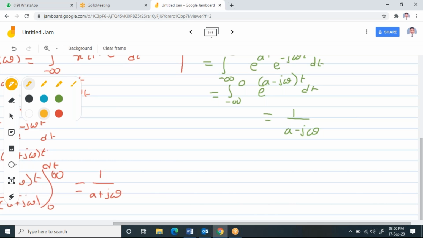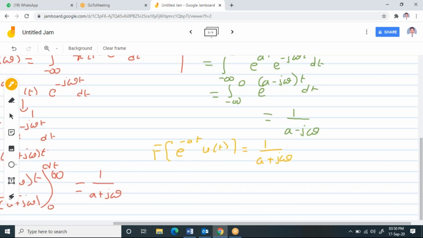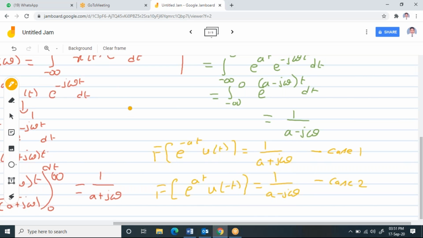In case 1, I can write directly: the Fourier transform of e power minus at u of t is 1 by a plus j omega, and the Fourier transform of e power at u of minus t is 1 by a minus j omega. This is case 1 and this is case 2.